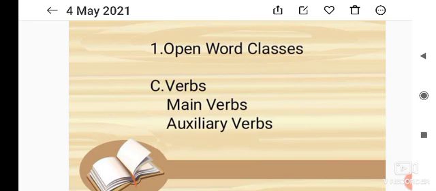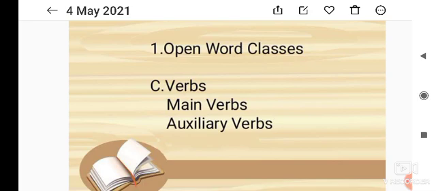The verbs which do not take d or ed, and change their forms in the past and past participle, are called irregular verbs. They are also called strong verbs. For example, know, knew, known; go, went, gone; come, came, come; take, took, taken, etc.